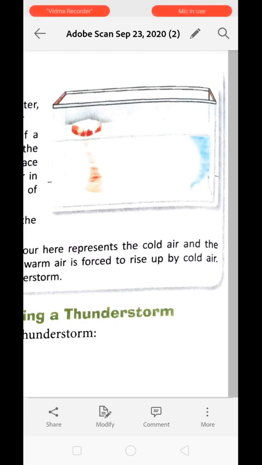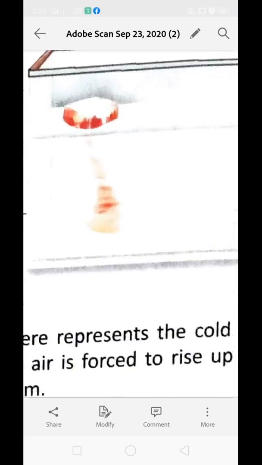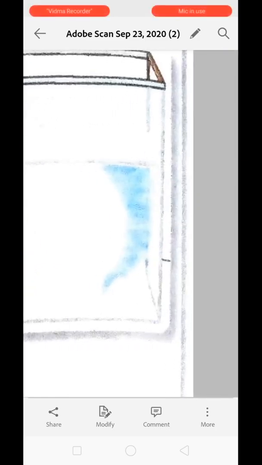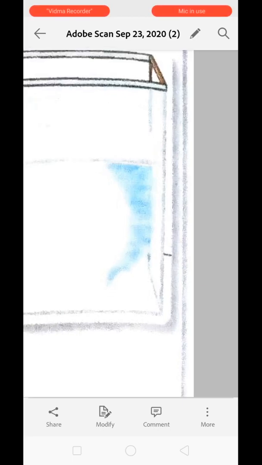Okay, at one end of the container we are going to place a red color ice cube. Over here you can see at one end we are going to place a red color ice cube, and at the other end we are going to drop 2 to 3 drops of food color, maybe in blue color. Okay, now what will you see?